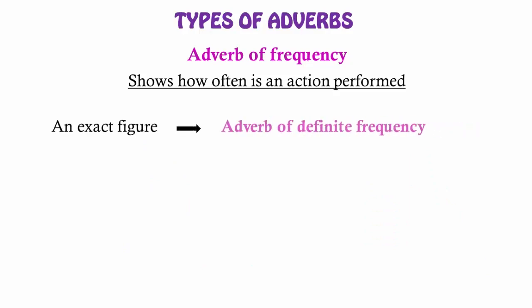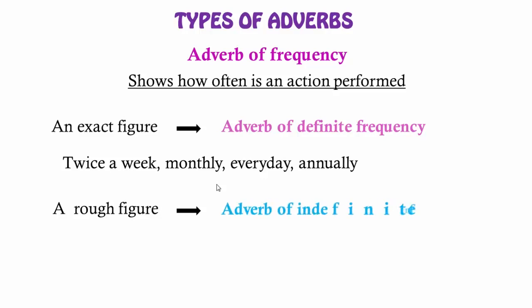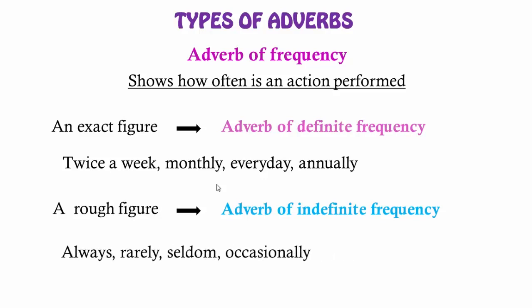For example, twice a week, every day, annually, monthly, etc. However, an adverb of frequency which gives a rough figure about how often an action takes place is called an indefinite adverb of frequency. For example, always, rarely, never, occasionally, etc.